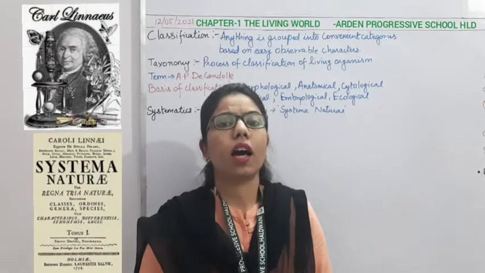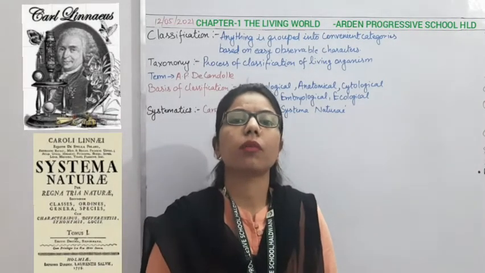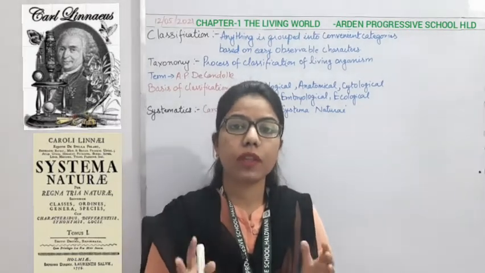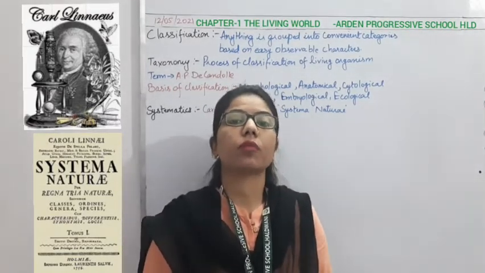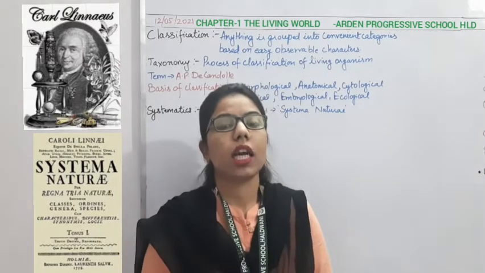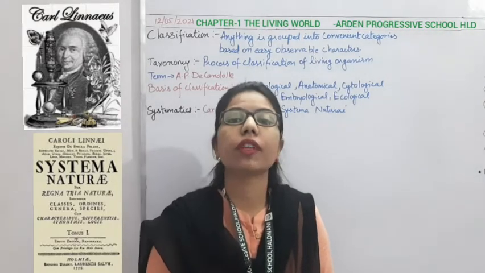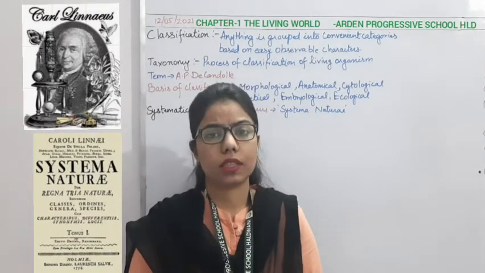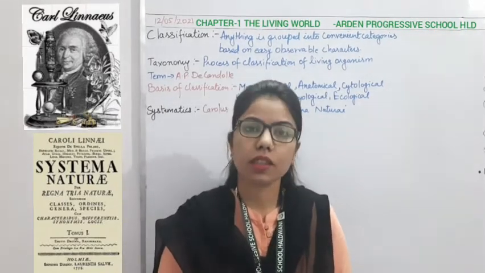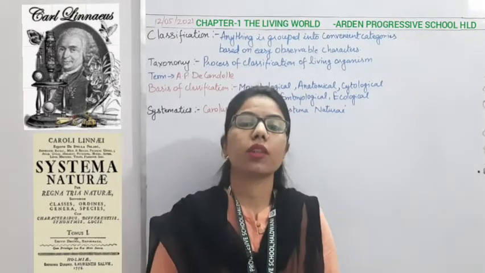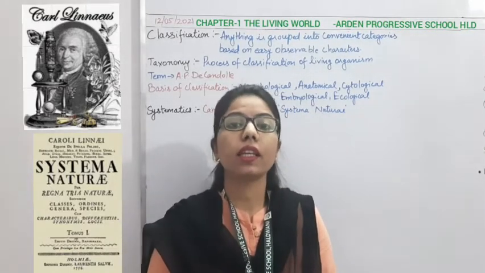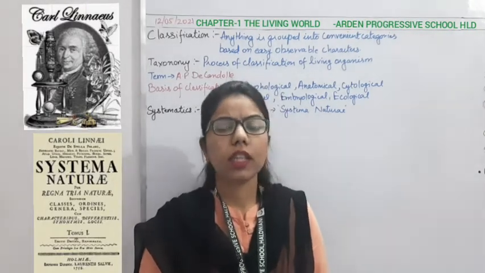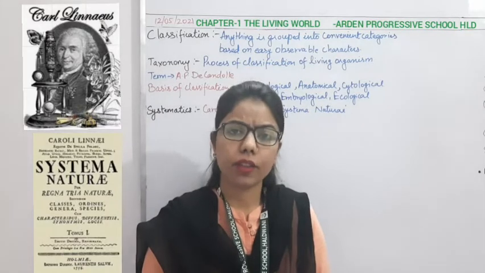Then after that we have covered biodiversity, which means that there are different forms of life present on this earth, and we cannot study each and every individual. Why? Because there are millions of species on this earth. So what is the requirement? We have to go for some methods by which we can study them in a very easy and convenient way.